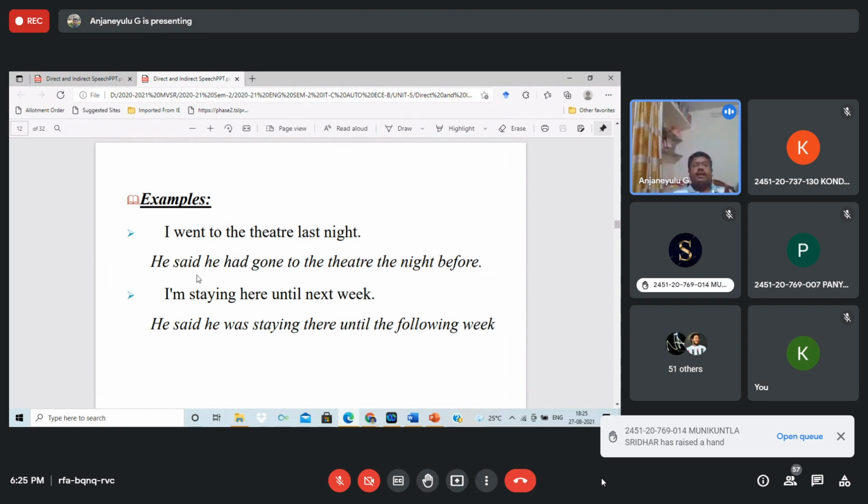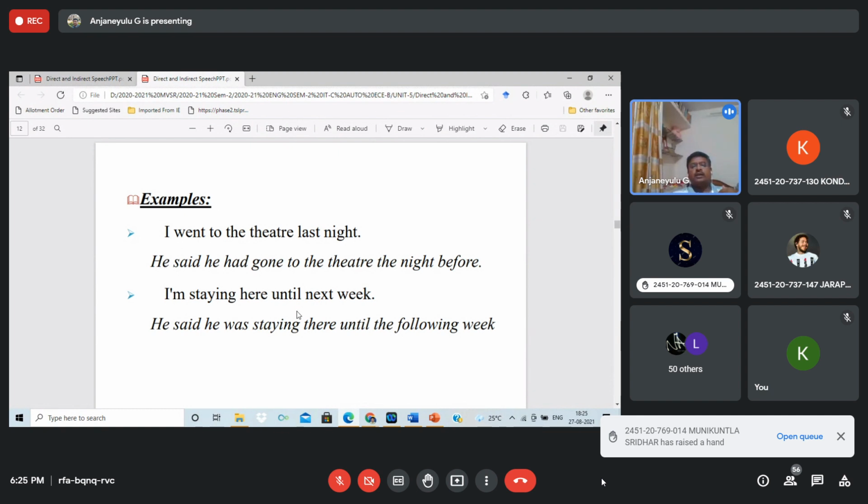He said he had gone to the theater the night before. See, "I went to the theater last night" is past, so "the night before." He said. But here there is no gender. Have you observed that "I" indicates he or she? You can write whether he or she, but you have to use it. It will be represented in this indirect speech.